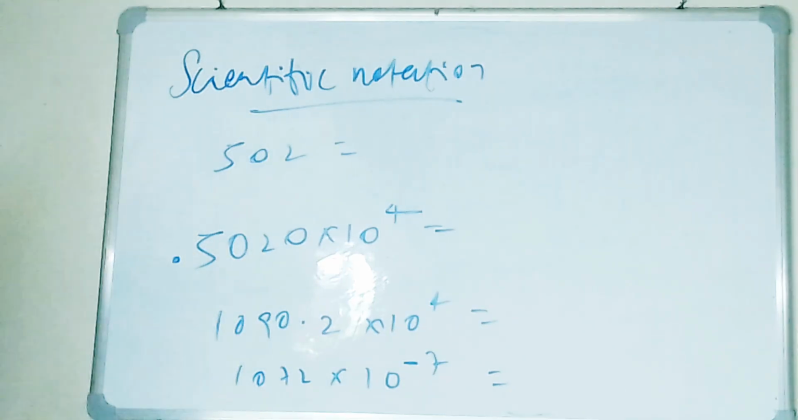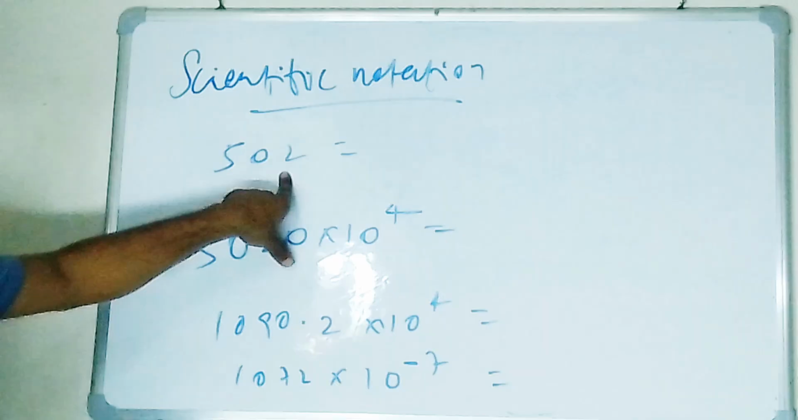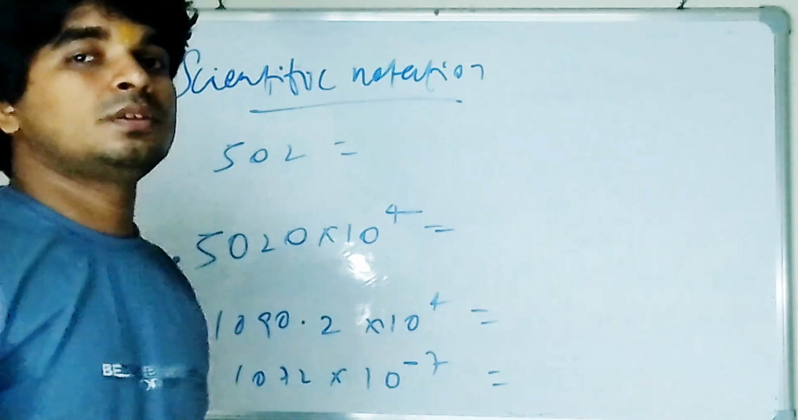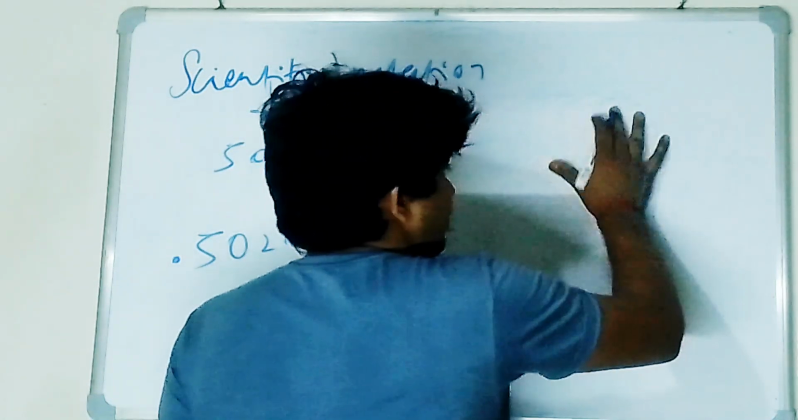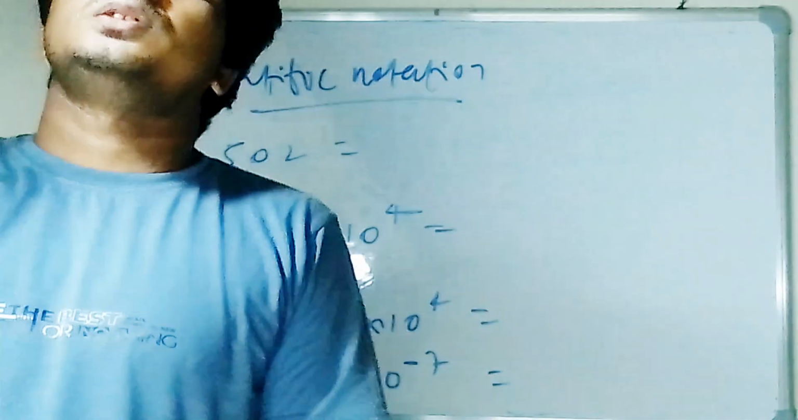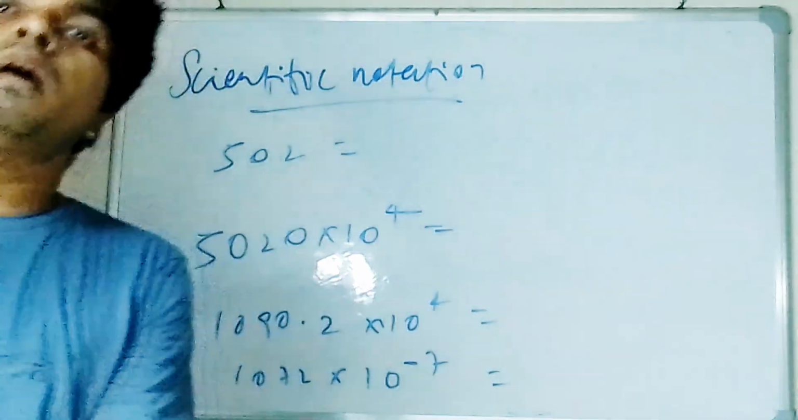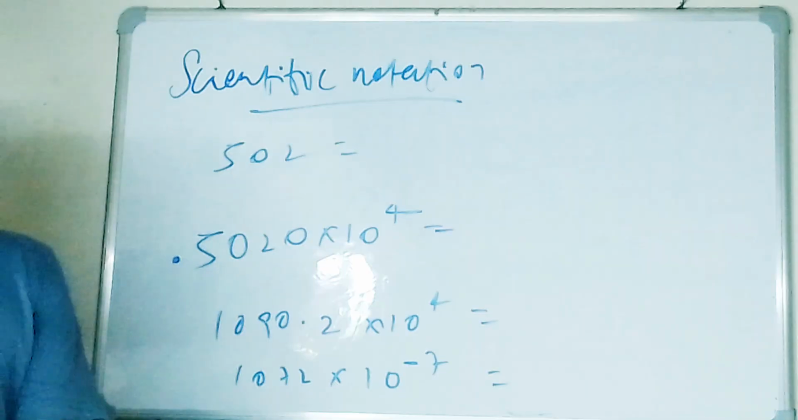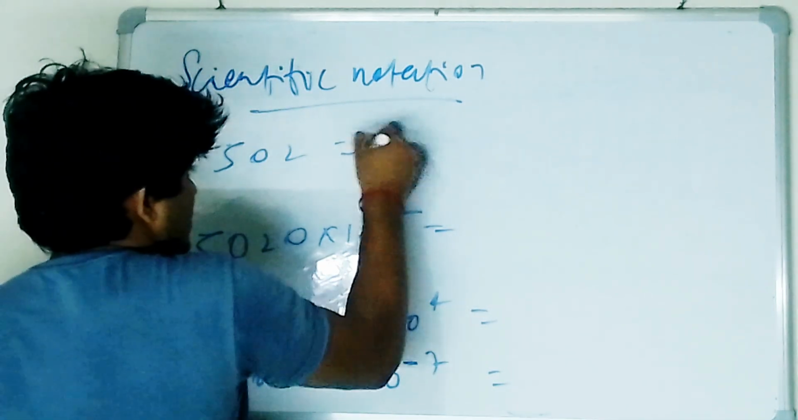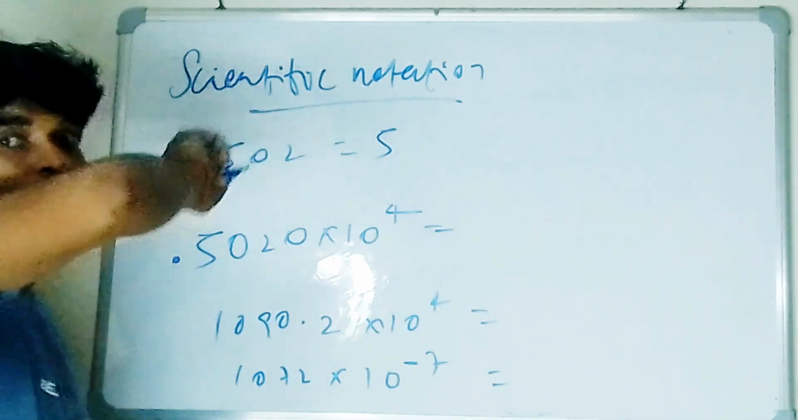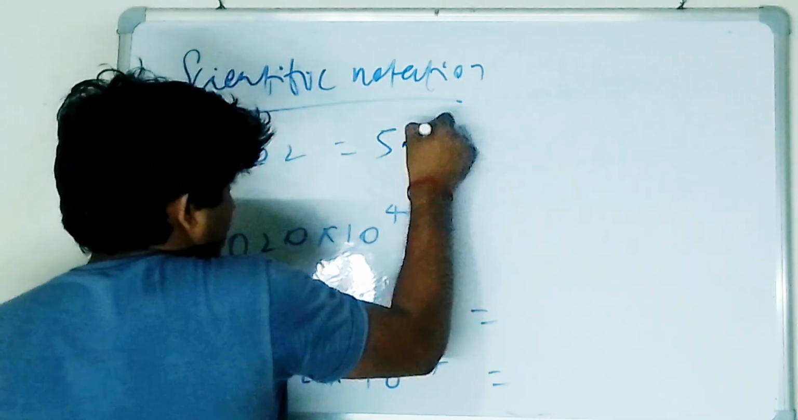I am doing this by questions, so try to understand. See 502. You have to convert this into scientific notation. What's the basic format? Write any number, put the decimal after one digit, and convert the remaining part into 10 power something, in exponent form. Always put the decimal after one digit from the left side. I say from the left side because on the right side there may be any digits. So 5 from the left side, and then put the decimal here: 5.0.